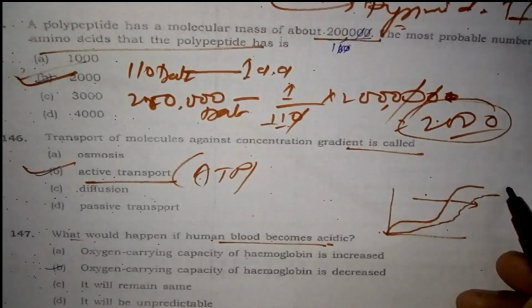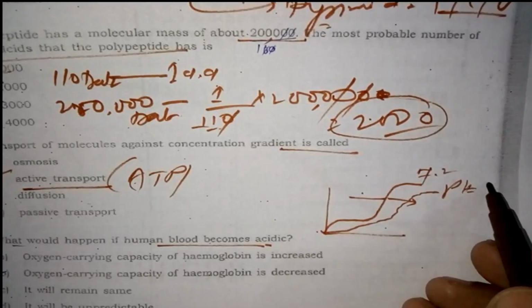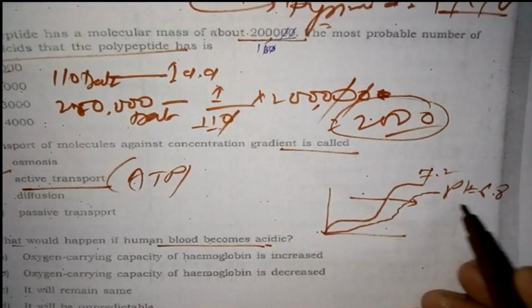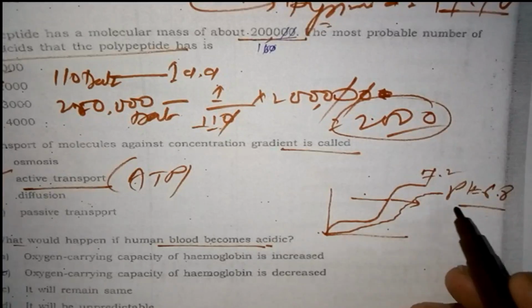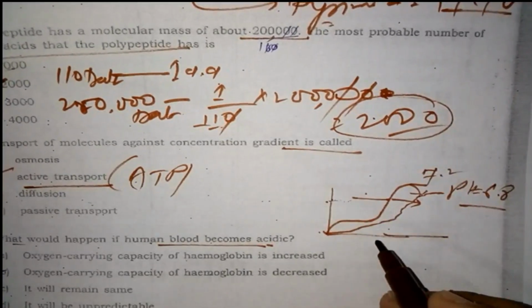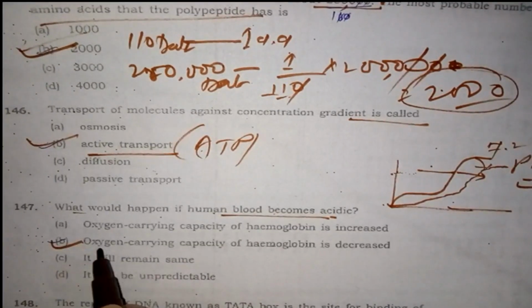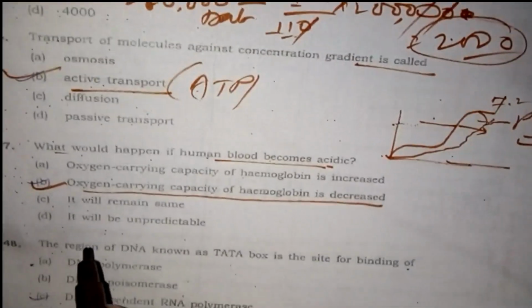Suppose this is pH 7.2 and this is pH 6.8. During acidic condition, the graph will shift toward the right. It means oxygen carrying capacity will be reduced at low pH, so the oxygen carrying capacity of hemoglobin will be decreased.